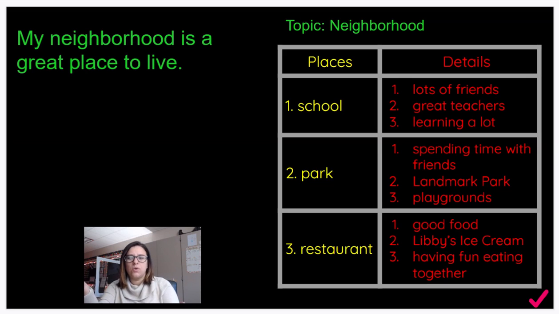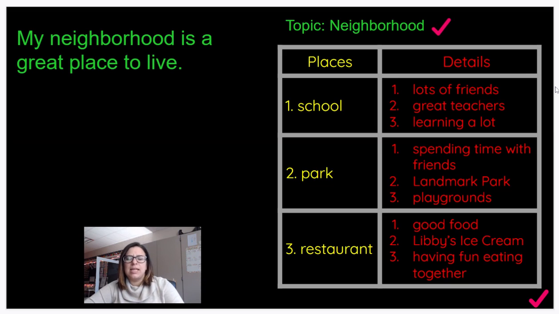Absolutely. So as we're writing this, I want to make sure that we put check marks next to each item on our plan after I've included it in the paragraph, so I know that it's complete. This will help make sure that I have used my plan when I write. So I'll take one of my check marks, put it next to the topic at the top, and I now know that I've included that in my writing.